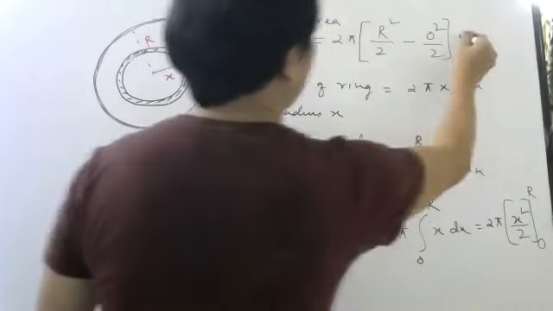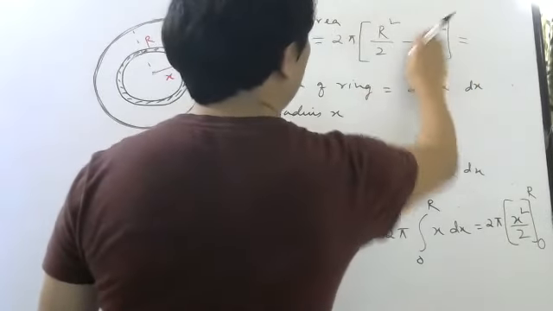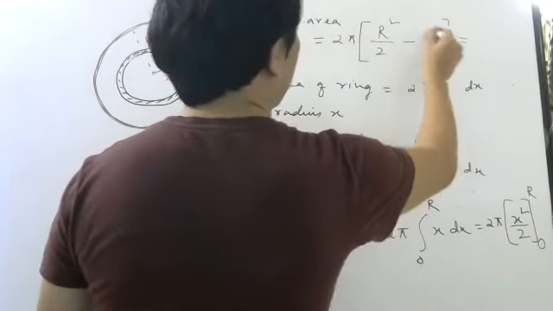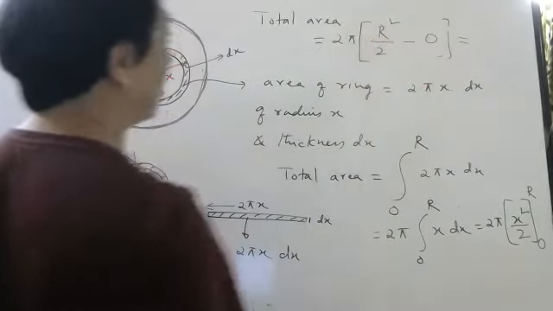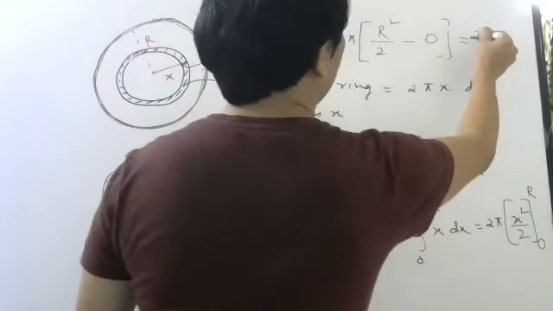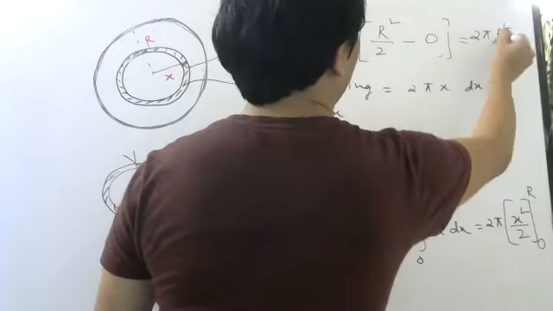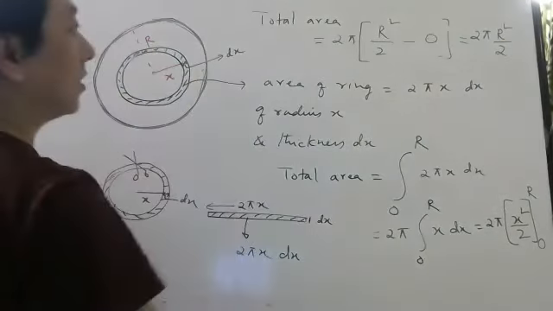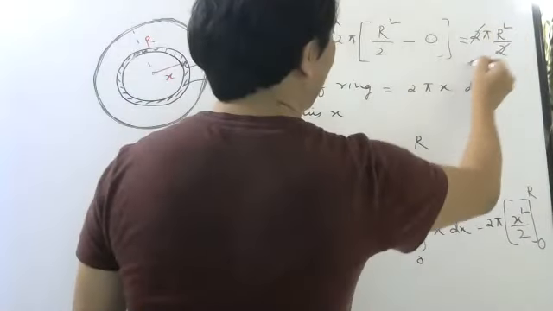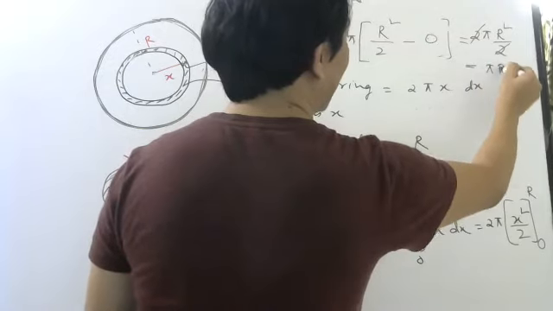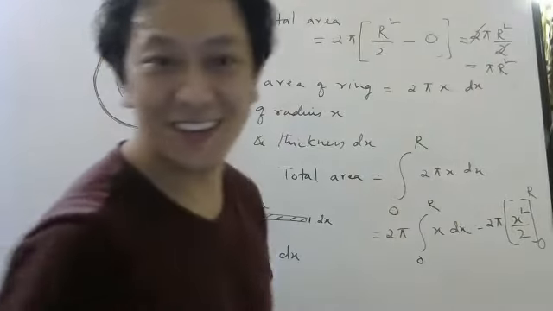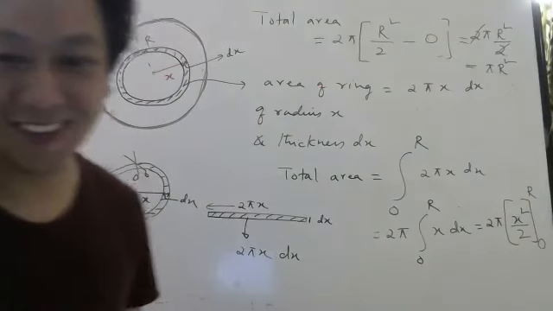What is this? This is 0. R square by 2 minus 0 is r square by 2. So 2 pi r square by 2. What happens to 2? Cancel. What is this? Pi r square. Yes or no?